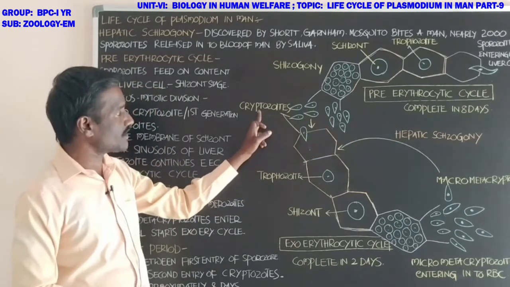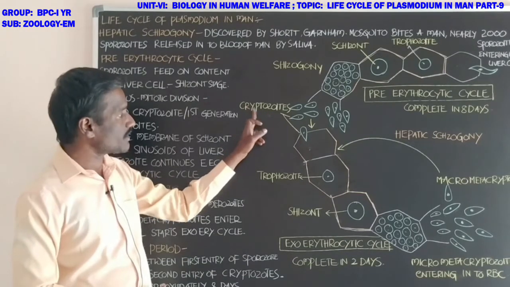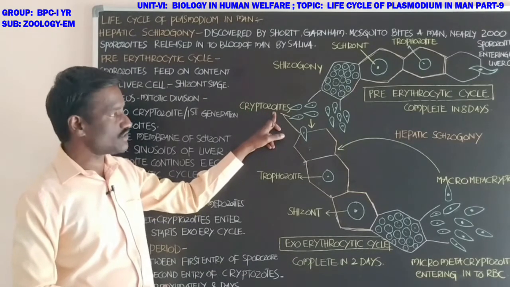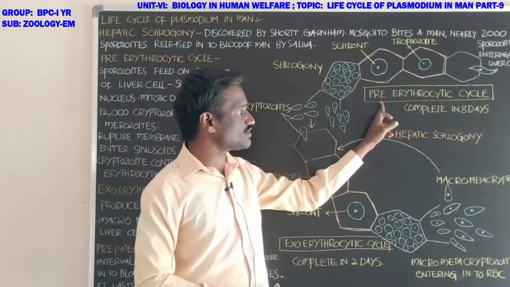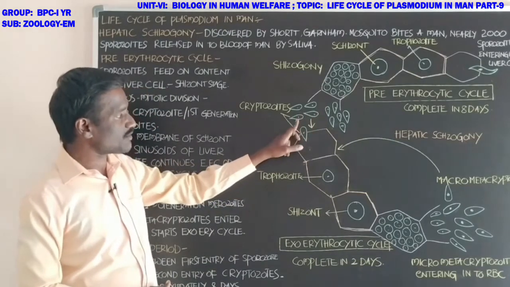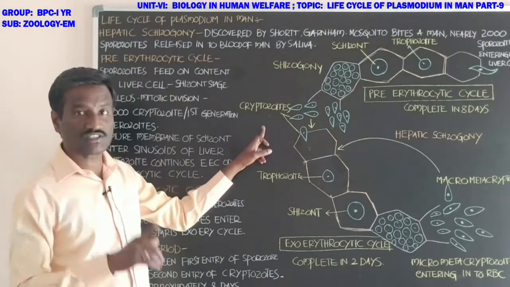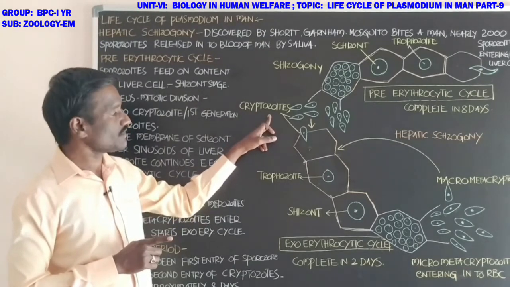These are called first generation merozoites or cryptozoites.